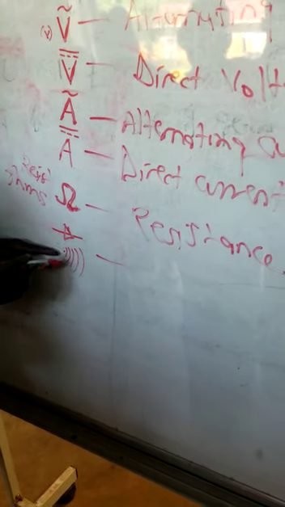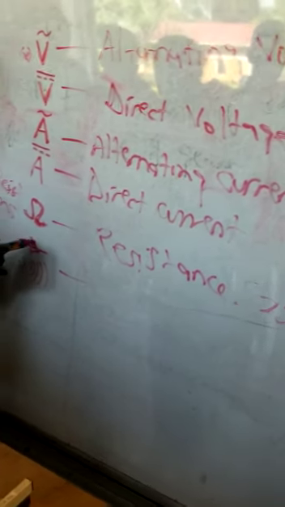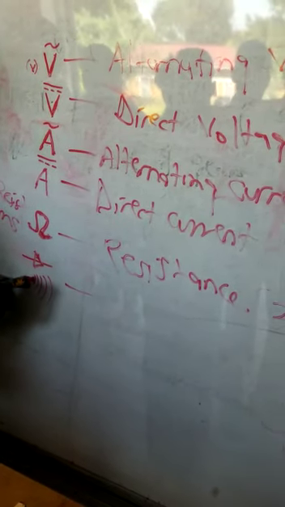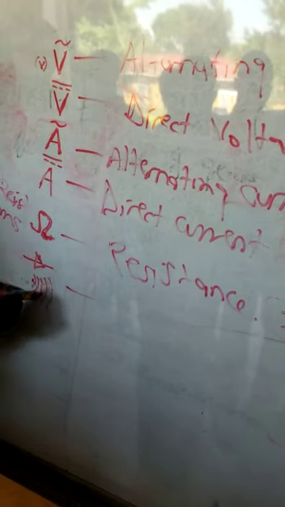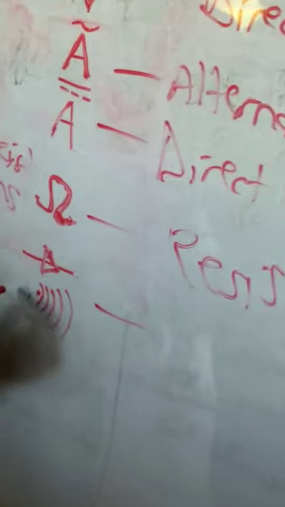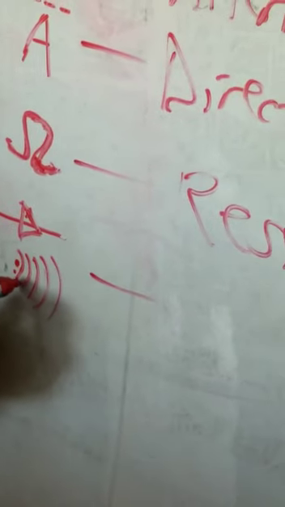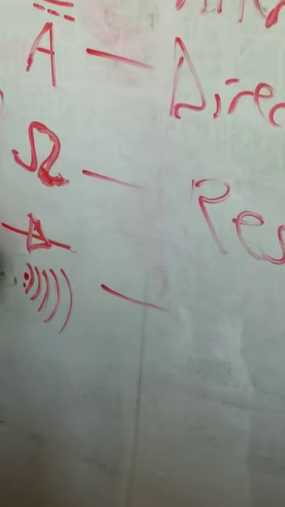Now we come here. We have two symbols here. This symbol is for a diode, and this is for a sound waveform. We have this one and this one, but they are all the same. This is when you're measuring continuity.